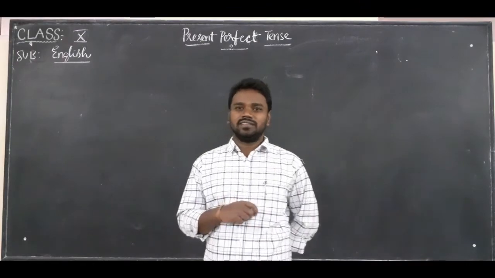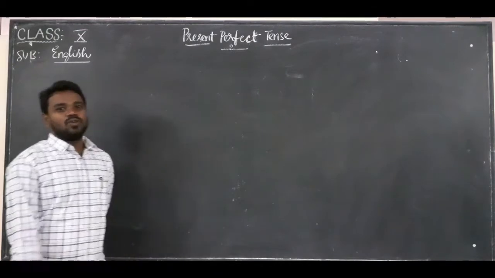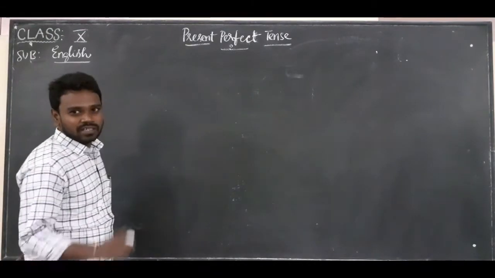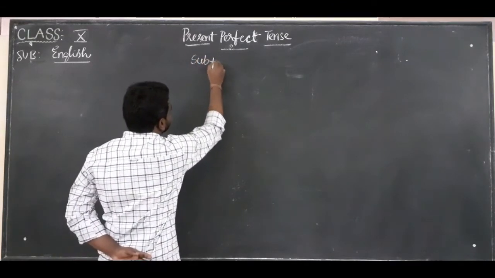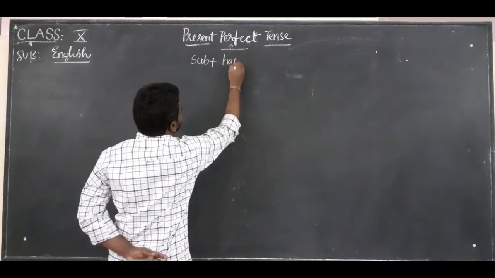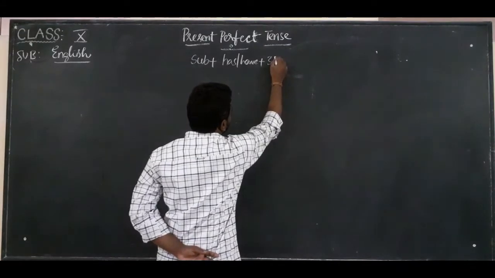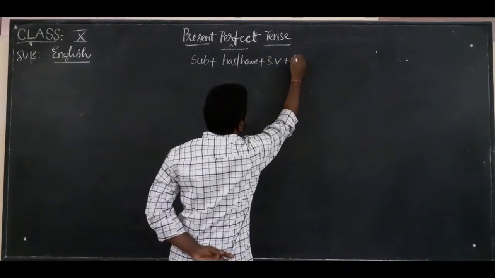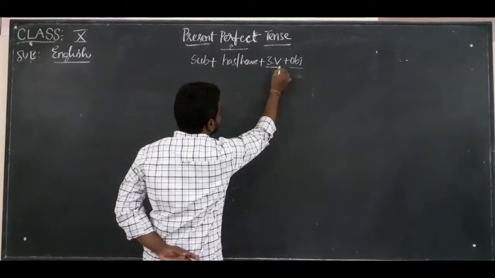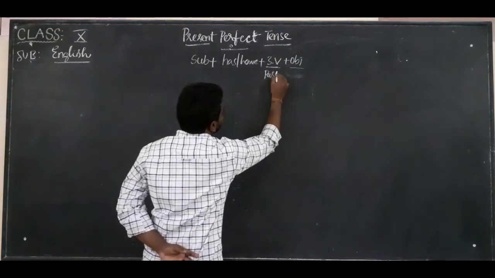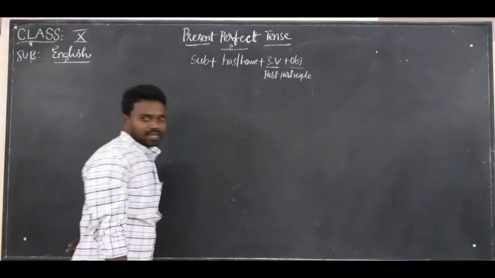Now let's get started. So, the present perfect tense. First, let us go with the form. What is the form of the present perfect tense? The form of the present perfect tense is subject plus has or have plus the third form of a verb plus, we can say, object. The object is optional. So what is the third form here? It is the past participle.